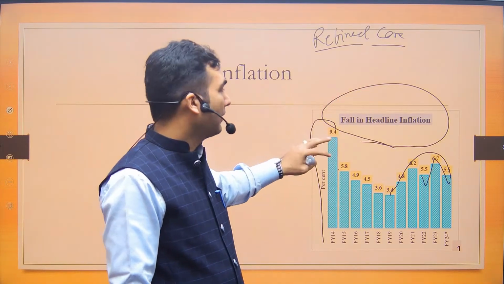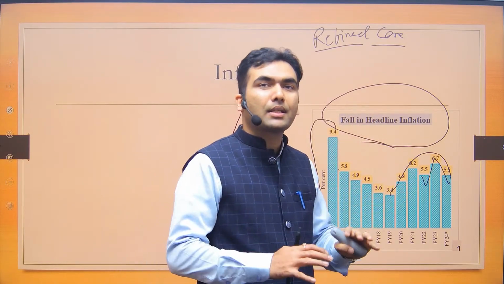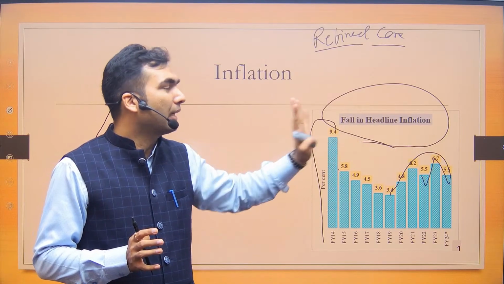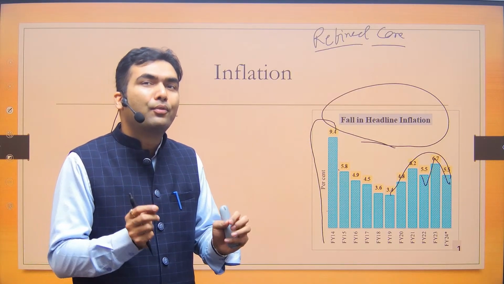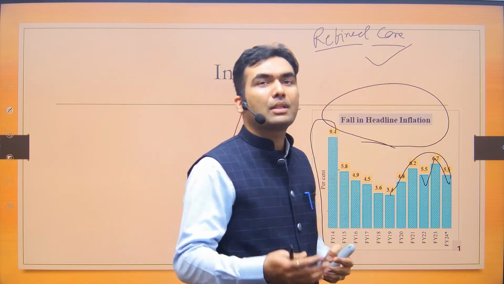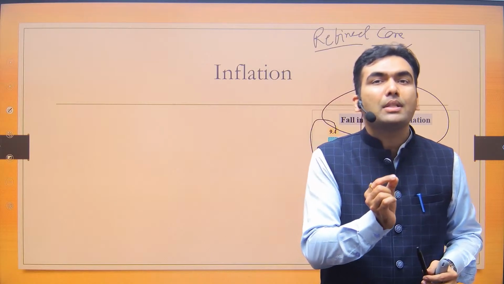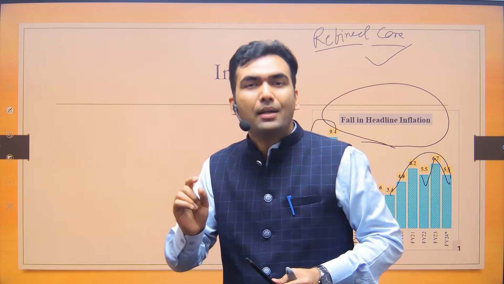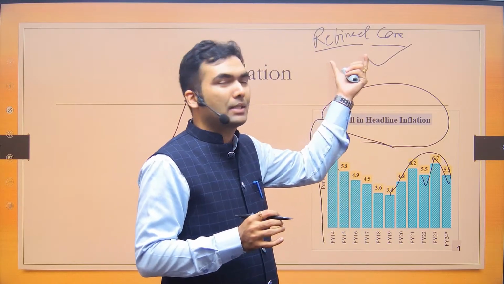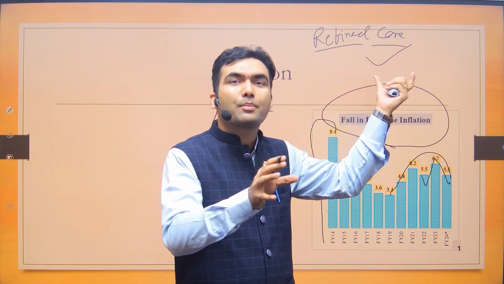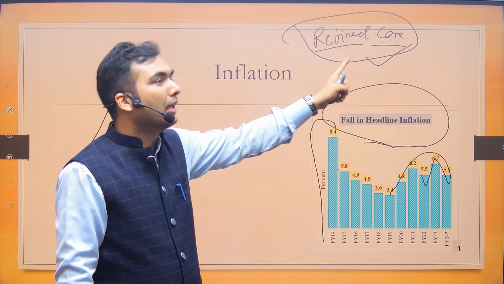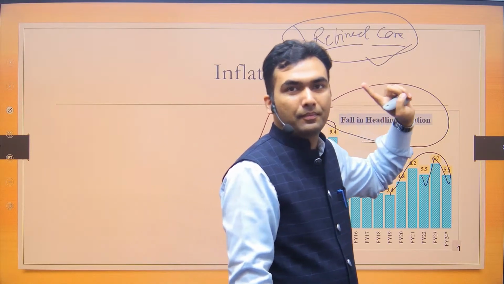Yes, there is a basket of goods and services. If a basket representing all the goods and services in the economy is taken, this inflation would be headline inflation. From this basket, if food and fuel components are removed, this would be called core inflation. But in core inflation also, it was found that the fuel used in transportation is not being removed. So if we further refine this basket by removing the fuel used in the transport sector, the inflation which we get would be called refined core inflation. Okay.